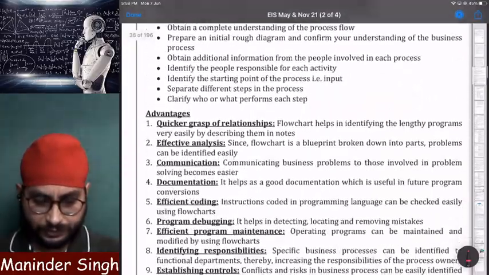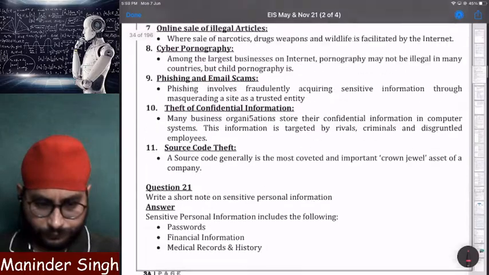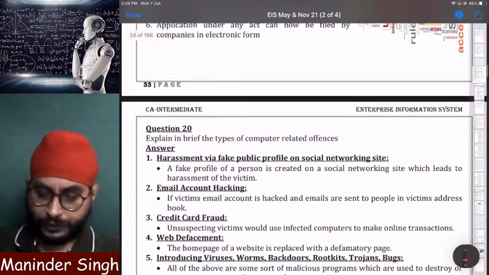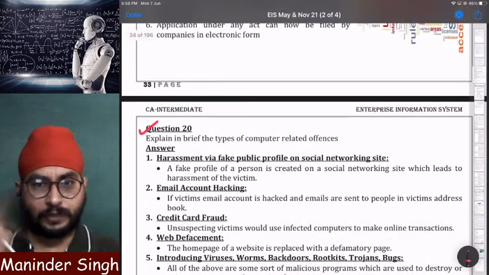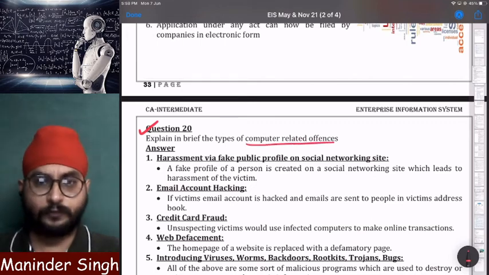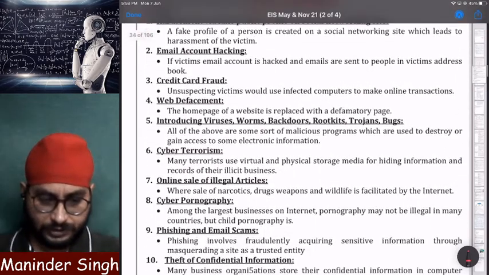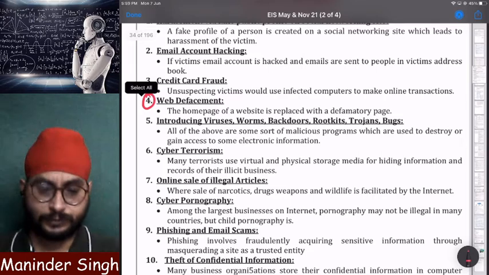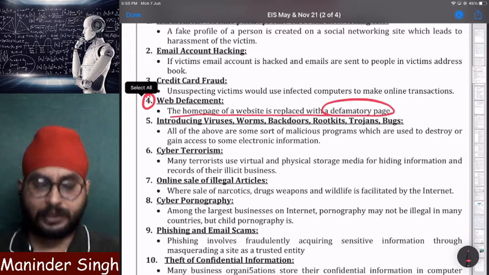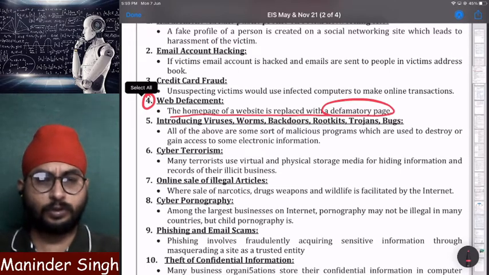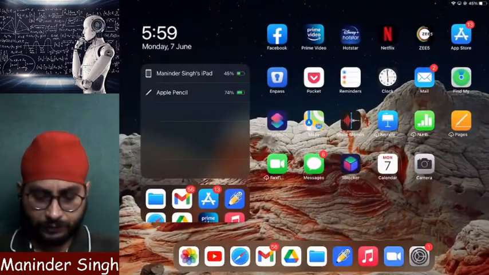Somewhere here, question number 20. Clear? Question number 20. In chapter number 1 we have discussed it in computer related offenses or crimes, in point number 4. Web defacement. See here, the home page of a website is replaced with a defamatory page. Defamatory page means porn or something. Clear? Without your permission, I am changing the home page of your website. That is obviously web defacement.